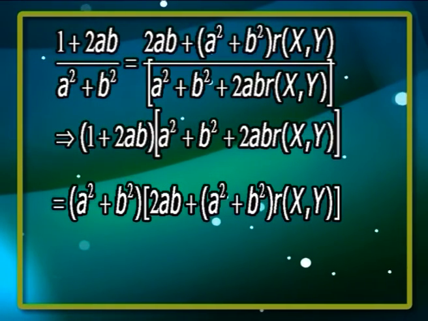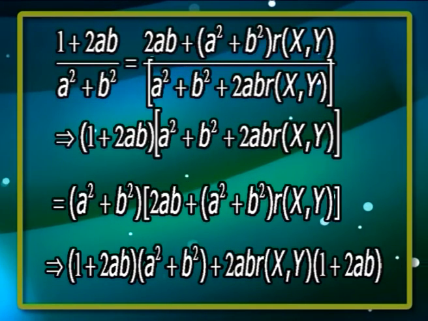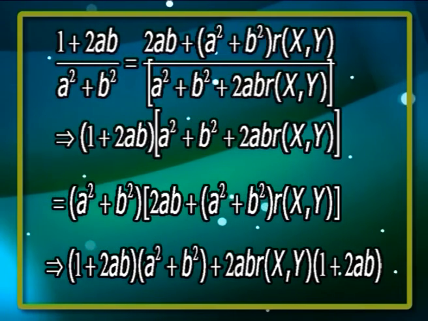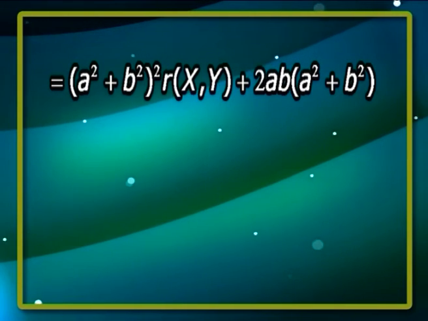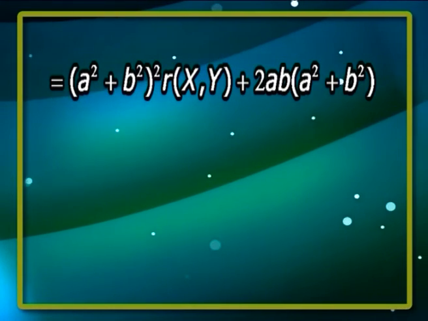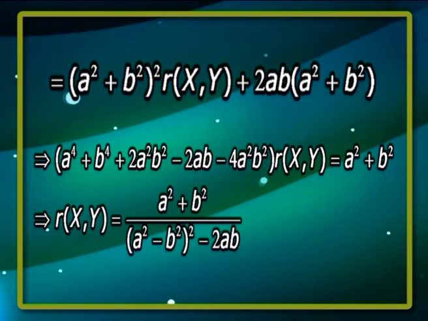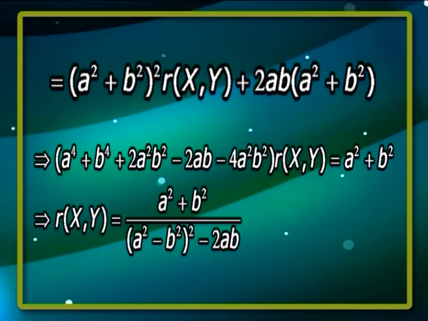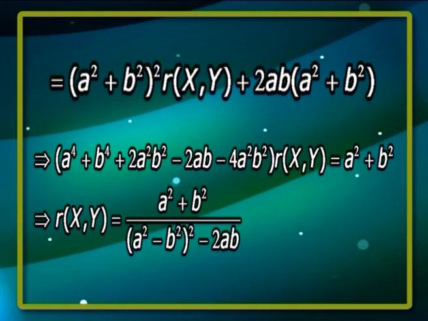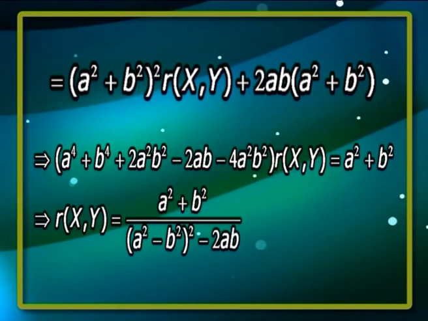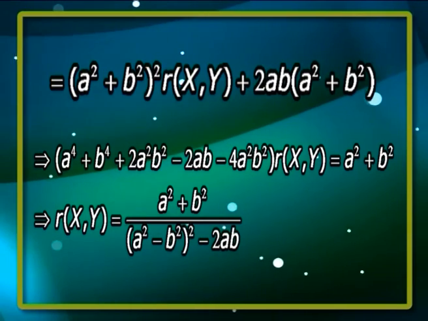Which implies (1 plus 2ab) into (a square plus b square) plus 2ab r of xy into (1 plus 2ab) is equal to (a square plus b square) whole square into r of xy plus 2ab into (a square plus b square), which implies (a power 4 plus b power 4 plus 2a square b square minus 2ab minus 4a square b square) r of xy is equal to a square plus b square, which implies r of xy is equal to (a square plus b square) divided by ((a square minus b square) whole square minus 2ab).